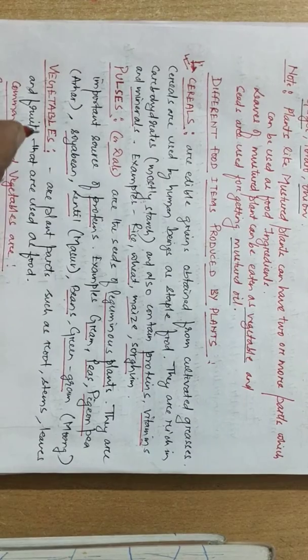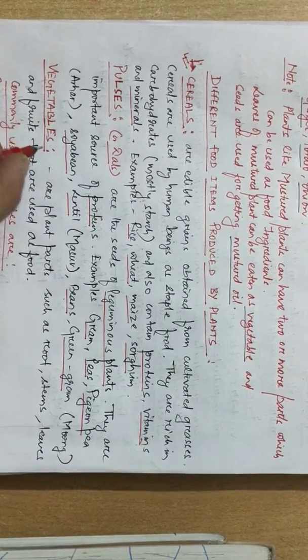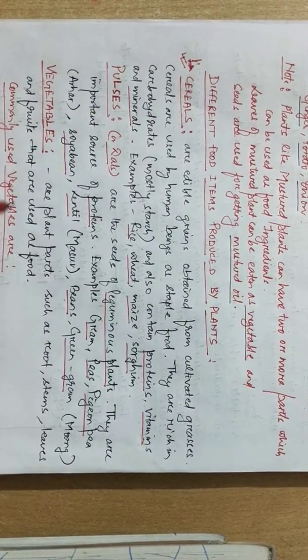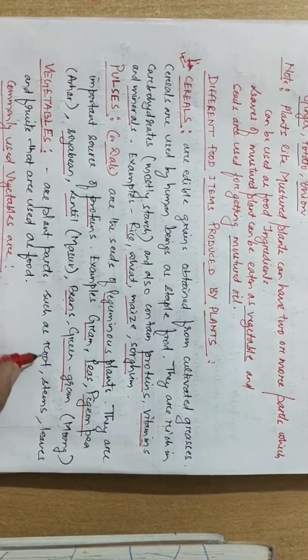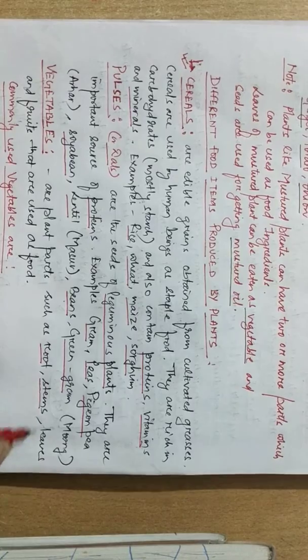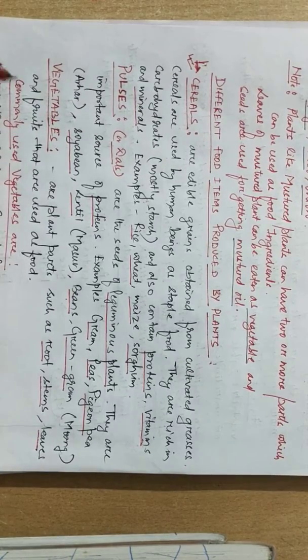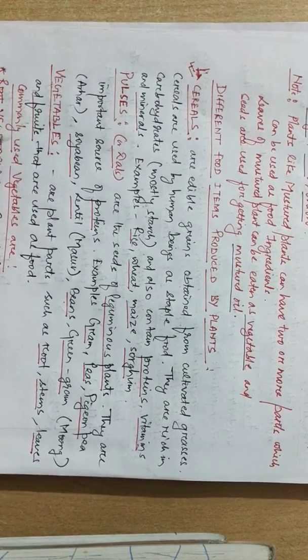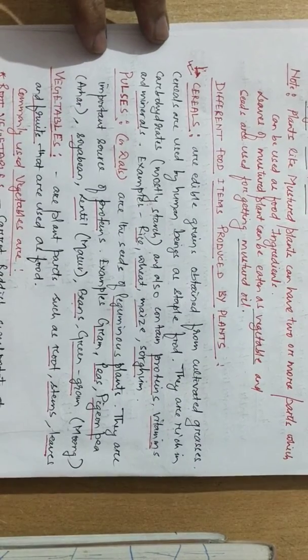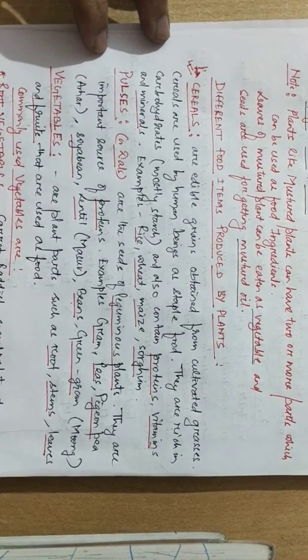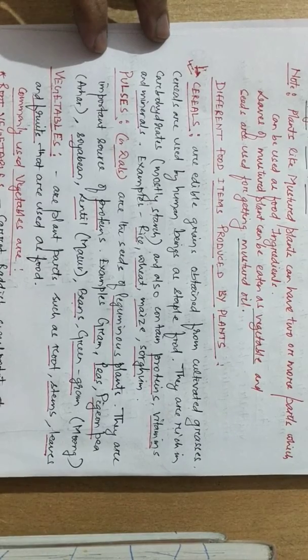Similarly, the next food item which we obtain from plants is the vegetable. Vegetables are plant parts, which can be roots, stems, leaves and fruits, that are used as food. Root vegetables include carrot, radish, sweet potato, which we have discussed earlier also.